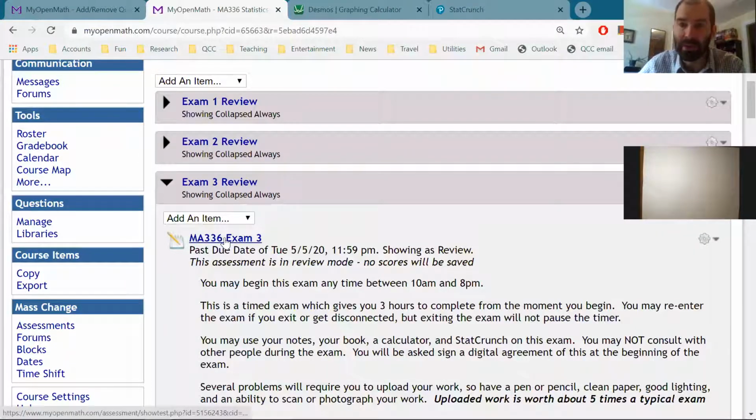Exam 3 has been graded, and it's in the grade book. And also in the grade book, I have dropped your lowest exam score. So your grade is up to date. The 2 labs that were completed, those were both graded. I dropped the lowest of those 2 lab scores just because I decided to do that.